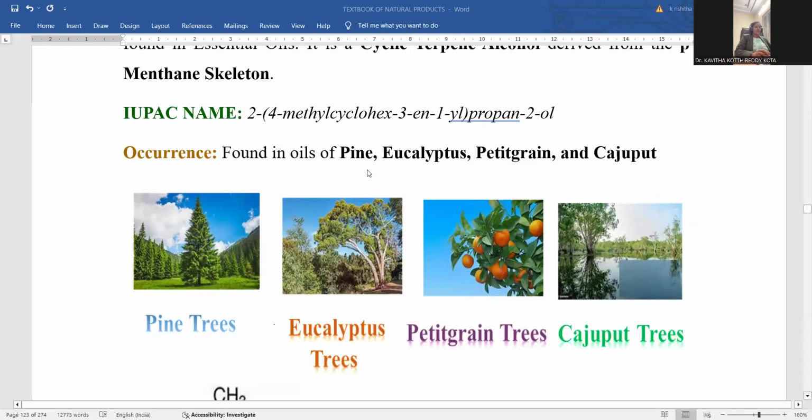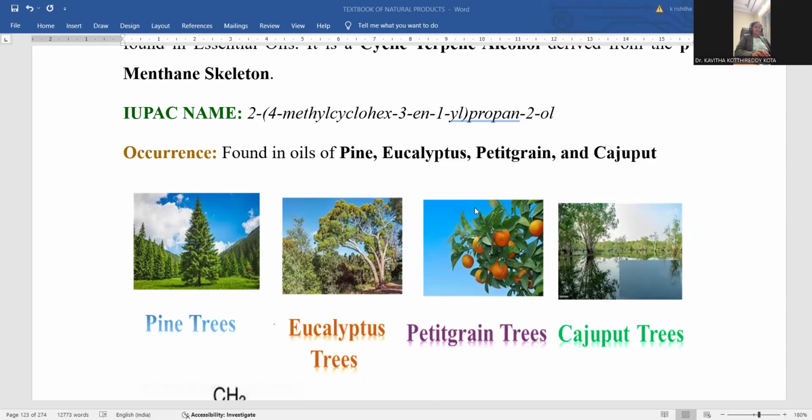Occurrence: found in oils like pine oil, eucalyptus oil, petitgrain, and cajuput. So these plant origins are able to give alpha terpineol, which is an essential oil. Everybody is aware of pine trees, which are mostly present in mountain regions. Eucalyptus is a medicinally important plant, from which eucalyptus oil is extracted.